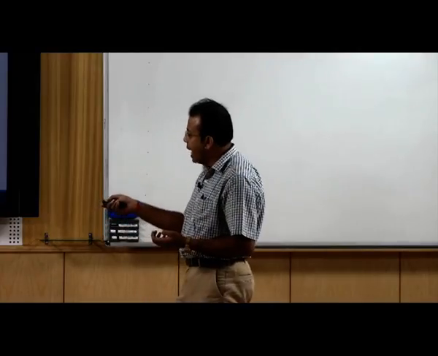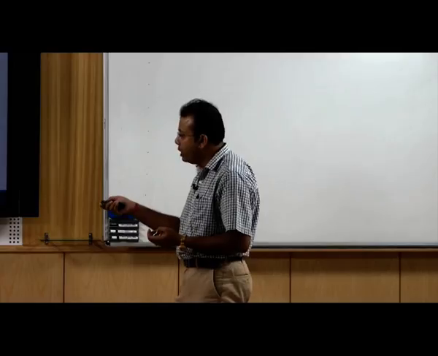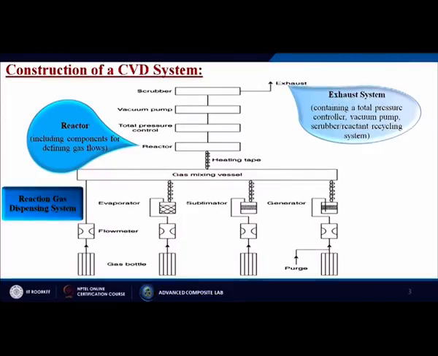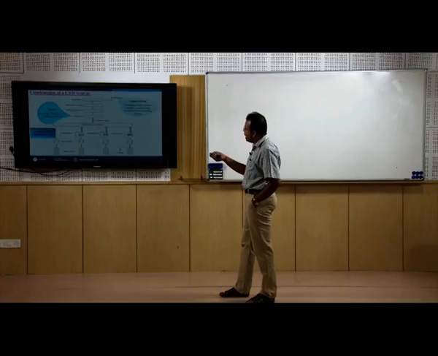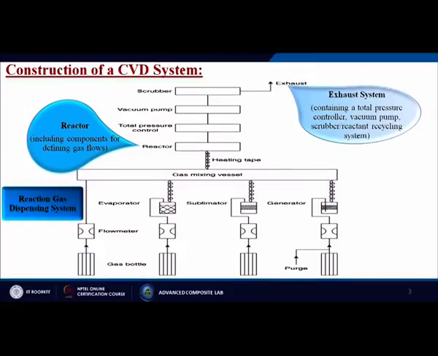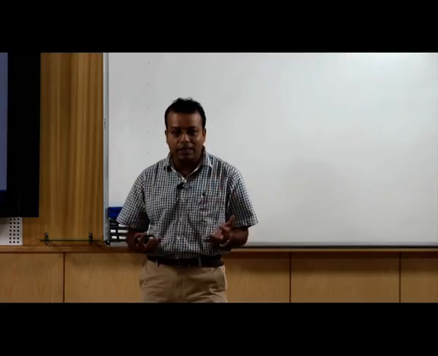There are also flow meters by which we can control the flow of those gases onto the substrate itself, and at last we have to purge the system. Then we introduce a reactor, which includes the components for defining the gas flow. By this we can put the gas into the system and do the mixing, and it is a totally automatic process. Not only that, we can control the percentage of mixing of the gases in that system, and we can agitate the gases.